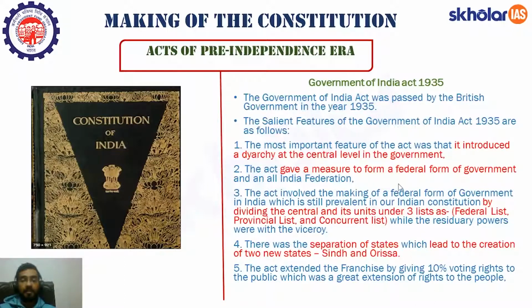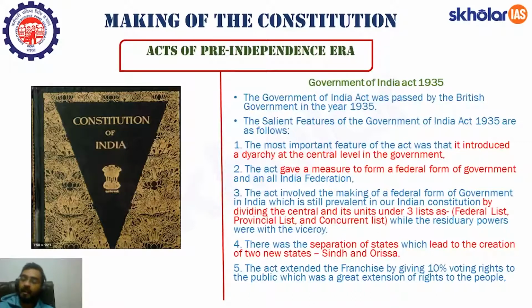The act gave a measure to form a federal form of government and an all India federation. That is, there should be a center and there should be a state. So this is what a federal form of government is. The act involved making of a federal form of government in India, which is still prevalent in our Indian constitution. So we have this feature in our Indian constitution which divides the subject matter on which the state government and the central government can make laws. That is a clear distinction between the subjects on which the center and the state government can make laws.